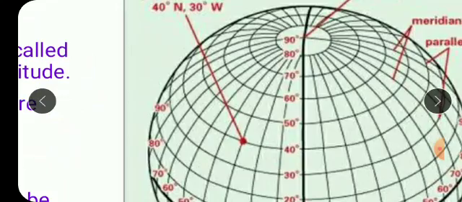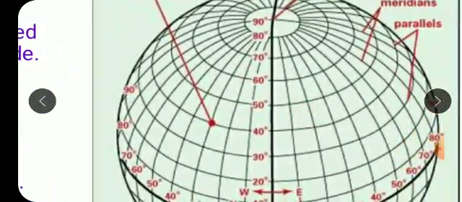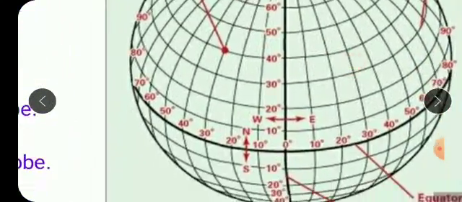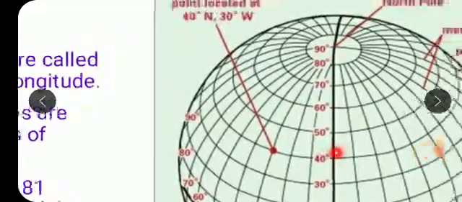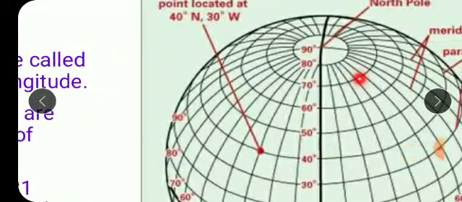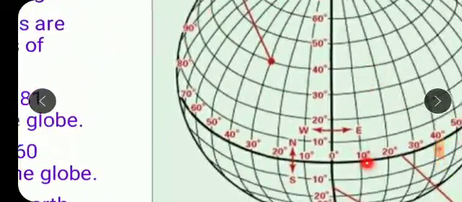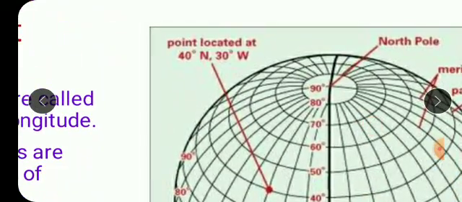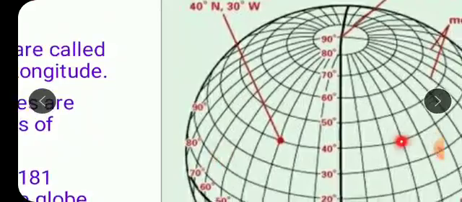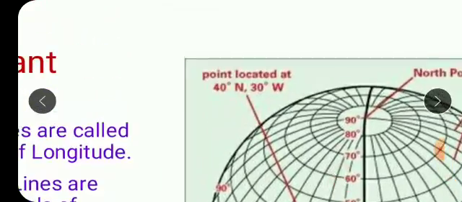And these parallels and meridians together form the graticule, okay? Yes, so while writing for parallels, we always have to write down either north or south, and while writing for meridians of longitude, we will always write down either west or east, okay?